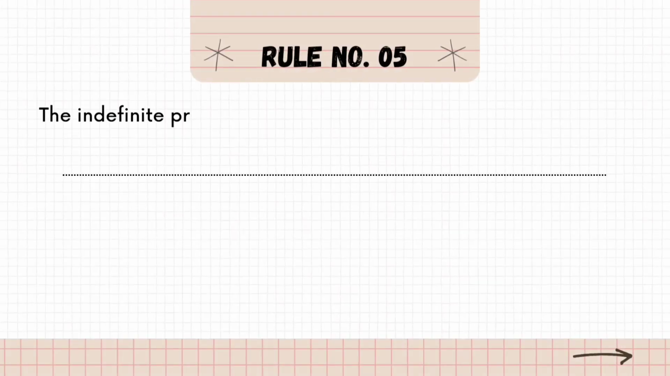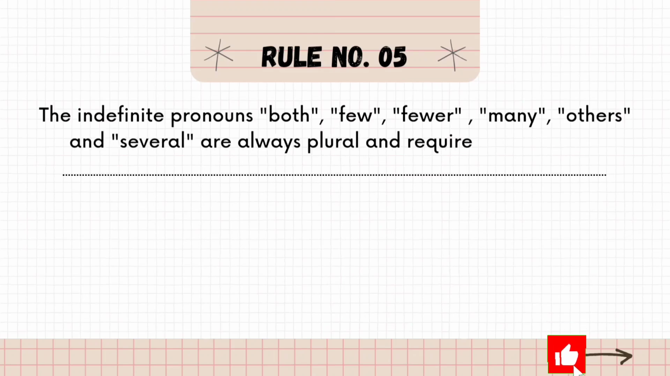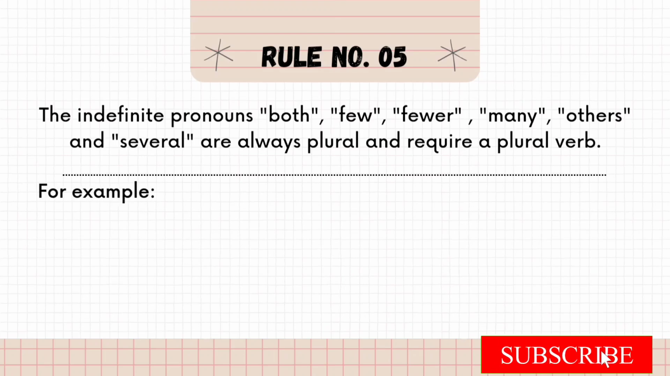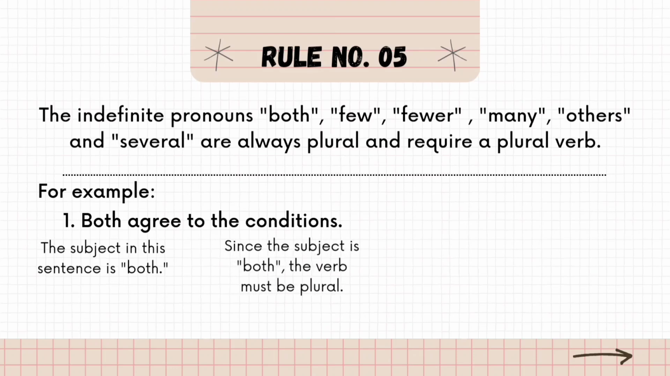Rule number 5. The indefinite pronouns both, few, fewer, many, others and several are always plural and require a plural verb. Example, both agree to the conditions. The subject in this sentence is both. Since the subject both is plural, the verb must be plural, that is agree. Many were invited. Here many is the plural subject and the verb were is also plural.